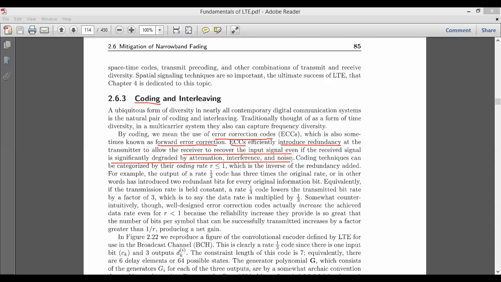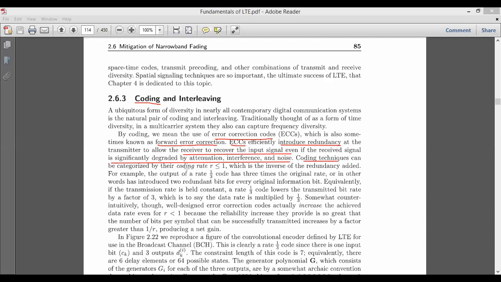And there is another thing: we cannot say that 100% of the information will be received at the receiver. There may be problems with degradation and attenuation. There may be some kind of interference, or there may be some kind of noise. So many problems may occur in the wireless channel. Therefore, we try to go for coding techniques.